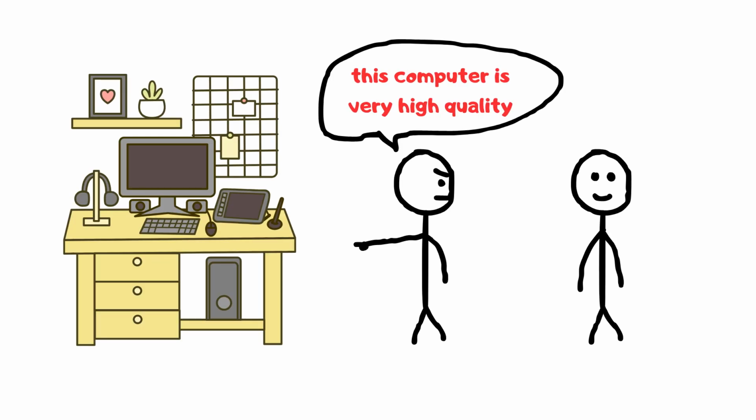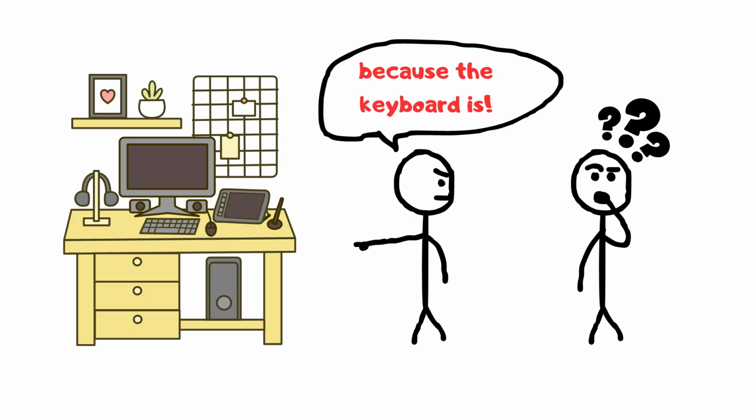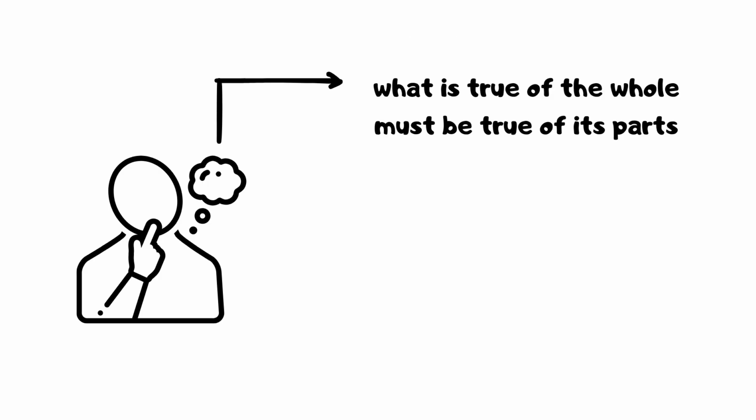Composition fallacy, assuming that what is true of a part is true of the whole. For instance, believing that because one component of a machine is high quality, the entire machine must be high quality is a composition fallacy.